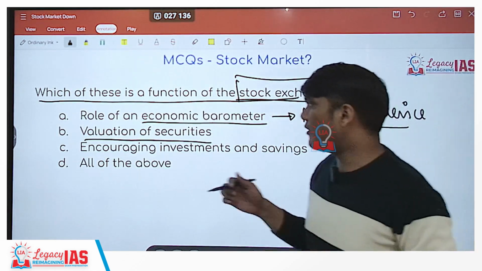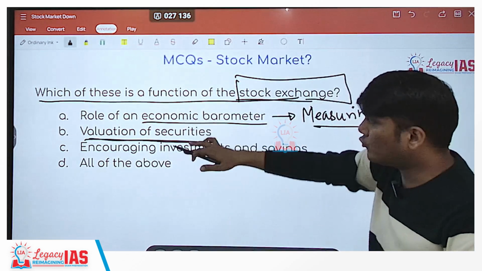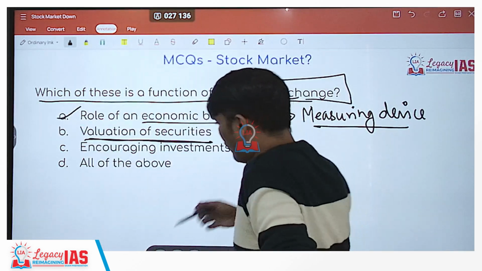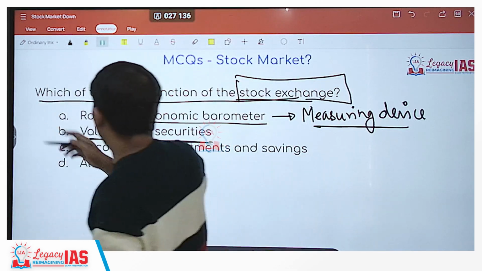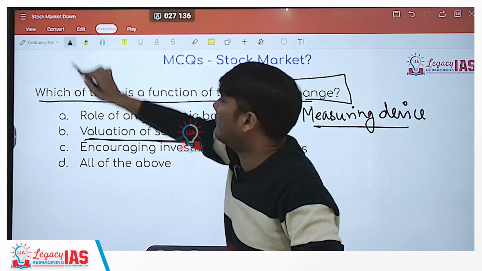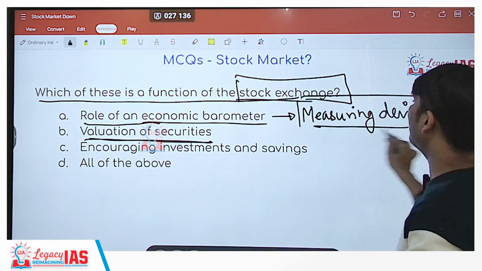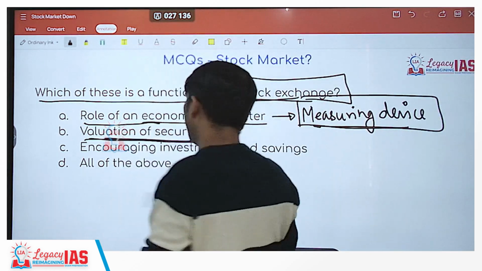So that also helps in valuation of securities. So are these two correct? Saying that option A is right would be wrong, but the statement given in option A is actually a correct statement. It is a measuring device of the economy. It also helps in valuation of securities.